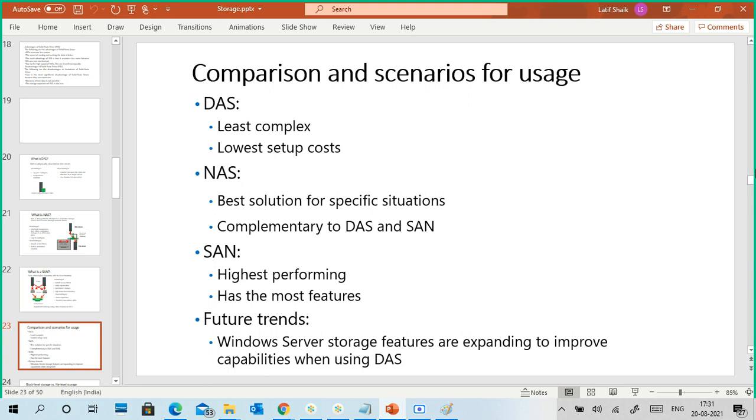It uses protocols like NFS and SMB. NAS is nothing but a file sharing system.